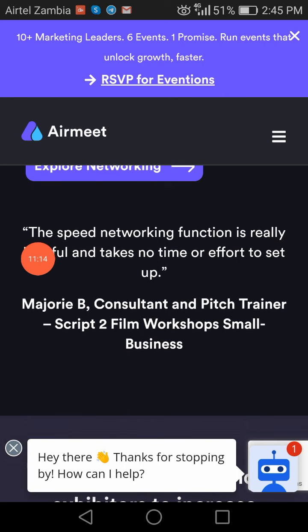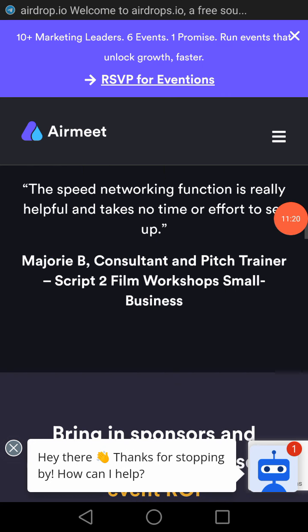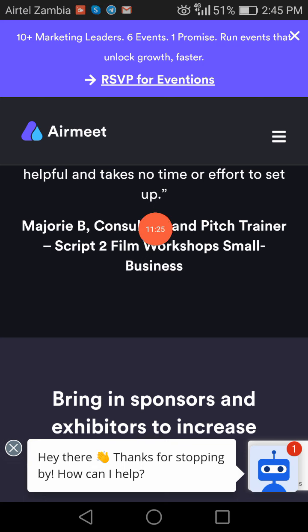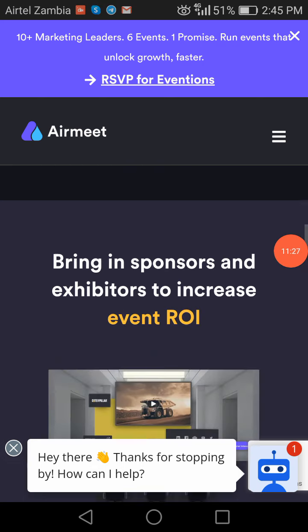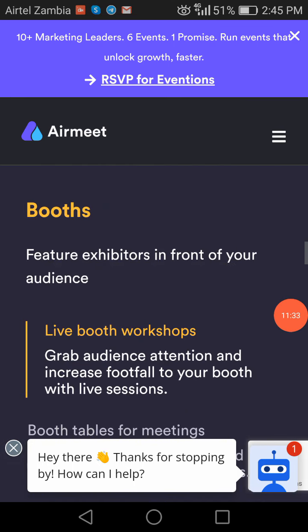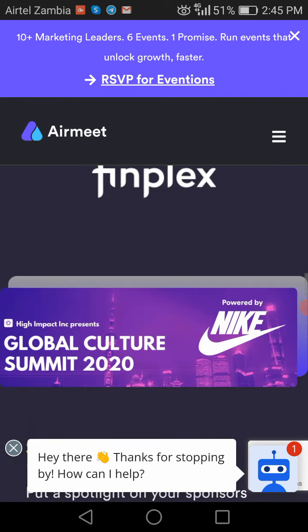You can see the speed networking function is really helpful and takes no time or effort to set up. You can see right there, a consultant and pitch trainer, script to film workshop for small business. You can see here it brings in sponsors and exhibitors to increase event return on investment. So we've got the booth, and these are actually the features on the booth.